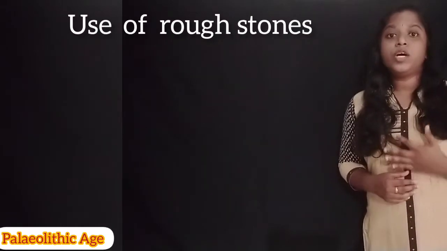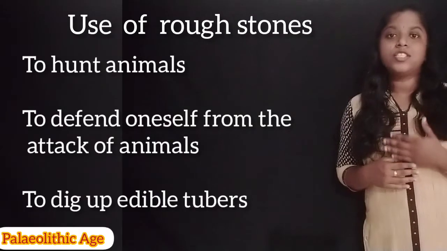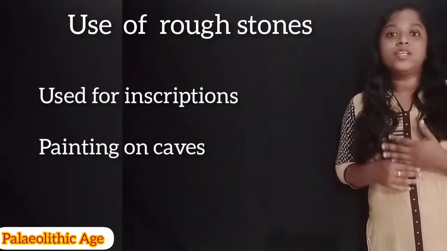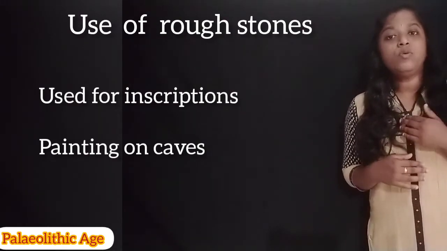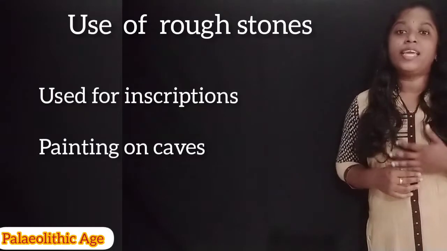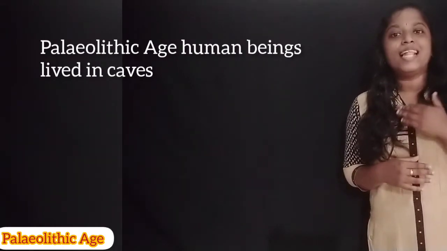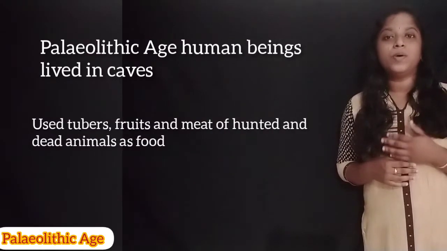These rough stones were used by human beings to hunt animals, to defend themselves from animals, to dig up edible soil, and also for inscriptions and for painting on caves, because during this period human beings lived inside caves and they ate fruits, tubers and meat of